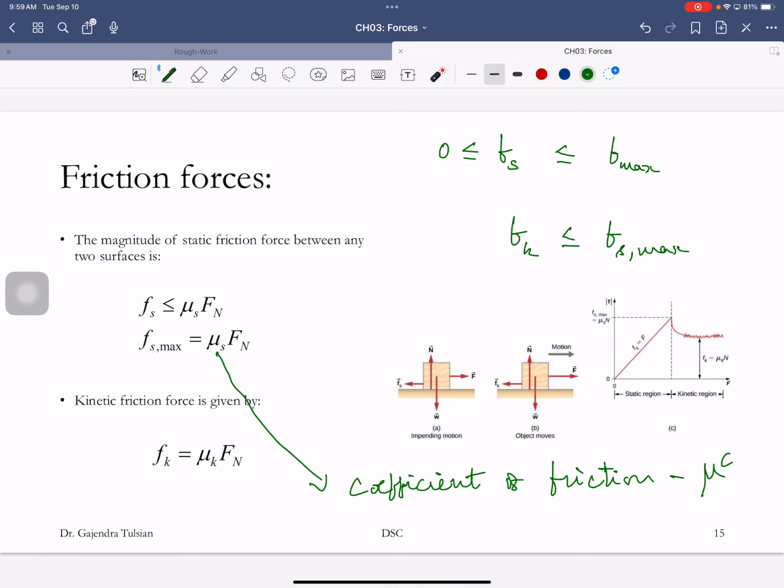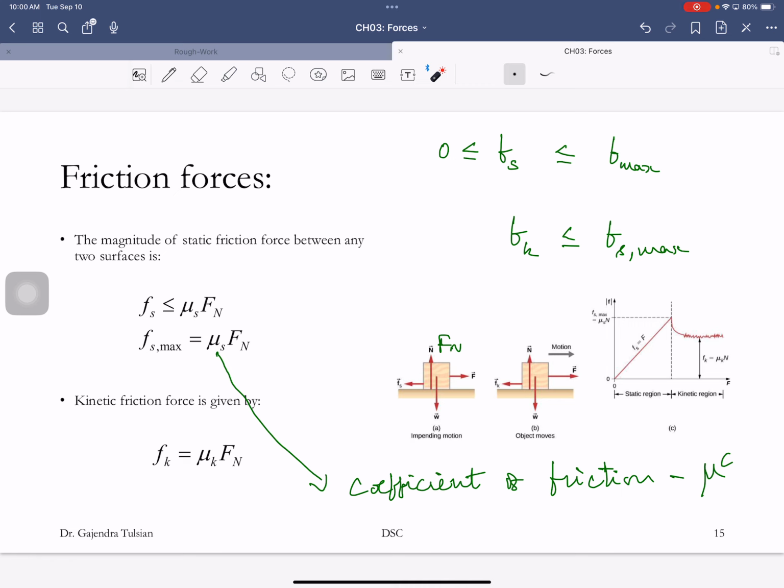So mu s is the stickiness, and Fn is the normal force. Here's the weight of the object, and there's the normal force. For instance, if you press down on this object, in addition to the weight, this force will increase. So this is the normal force. And the friction force is mu s times the normal force. So for both static and kinetic friction force, the friction force is mu times the normal force.